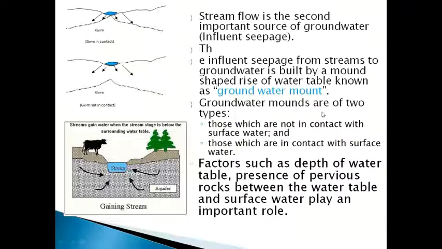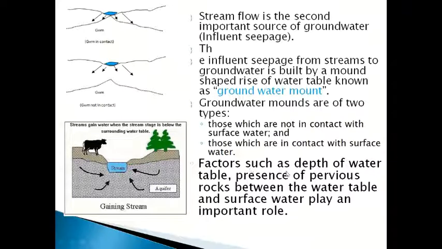So groundwater mounts are of two types. You can see here, those which are not in contact with the surface water. This mount is not connected with the surface water. The second one, this mount is directly connected with the groundwater. Those which are in contact with the surface water.